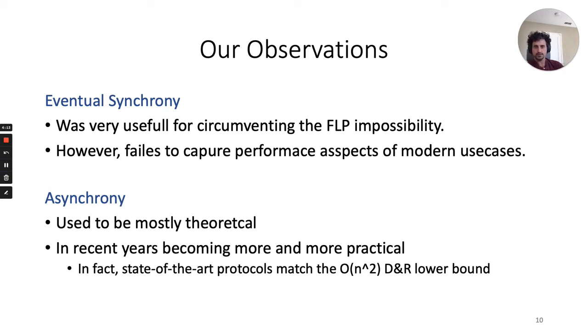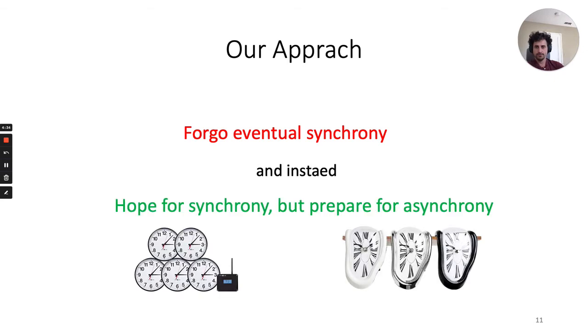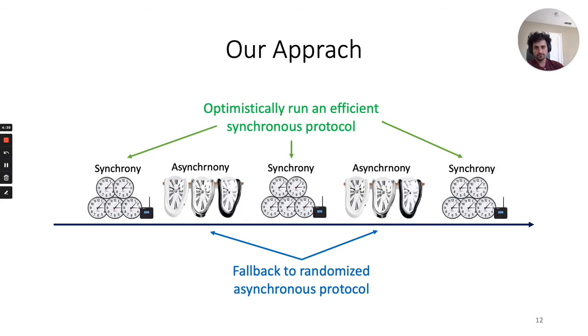On the other hand, asynchronous solutions used to be too complex and costly for practical needs, but recently, with the help of modern crypto, they are becoming more and more practical. In fact, state-of-the-art protocols match the n-square lower bound by Dolev and Reischuk. These observations lead us to our approach. We forgo eventual synchrony and instead hope for synchrony but prepare for asynchrony. In other words, we optimistically run efficient synchronous protocols during the synchronous periods and fall back to randomized asynchronous protocols whenever we feel that we are in asynchrony.